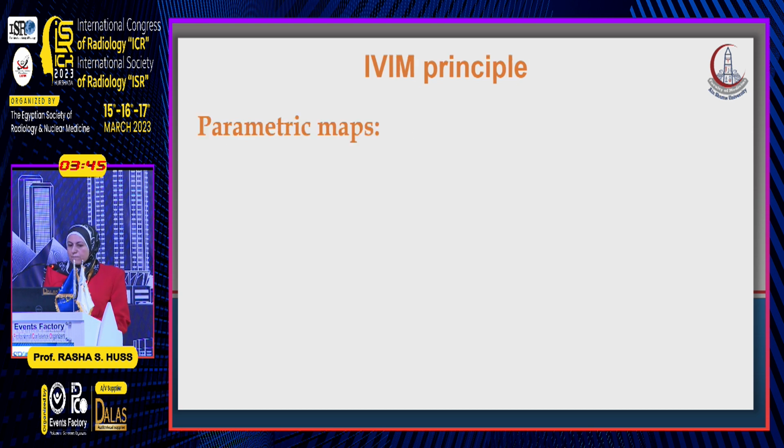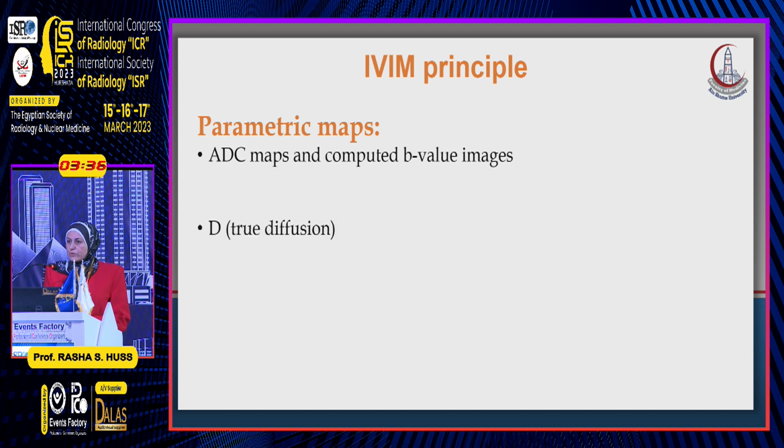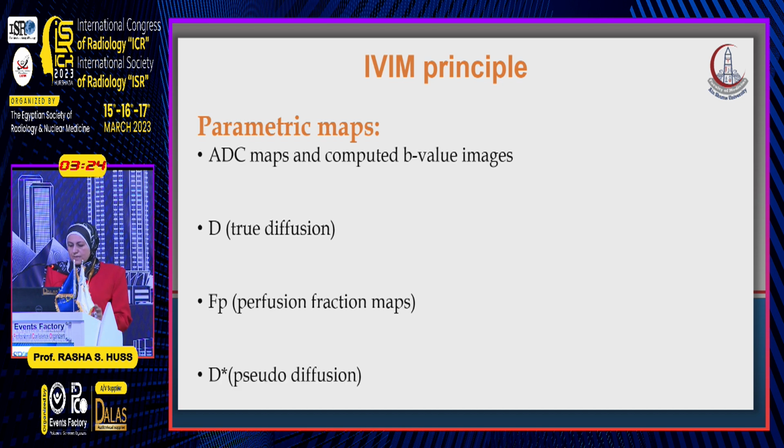The IVIM principle depends on having multiple parametric maps, including the ADC map and the computed b-value, the true diffusion, which depends on the cellular packing, the perfusion fraction, which depends on the microvascularity of the tissue, and also the pseudo-diffusion, which is calculated by this principle.